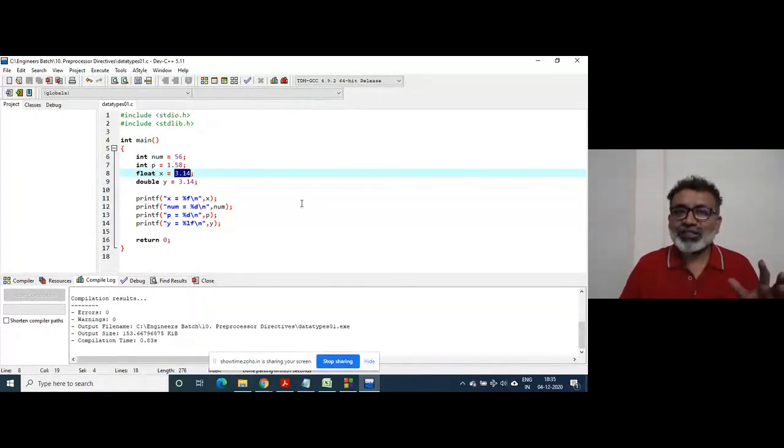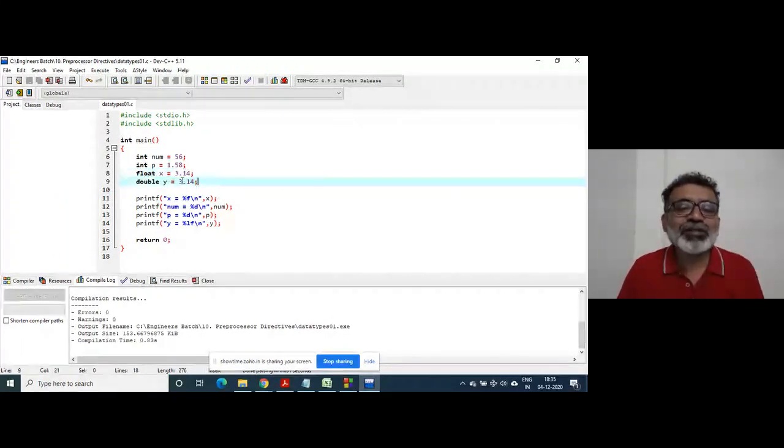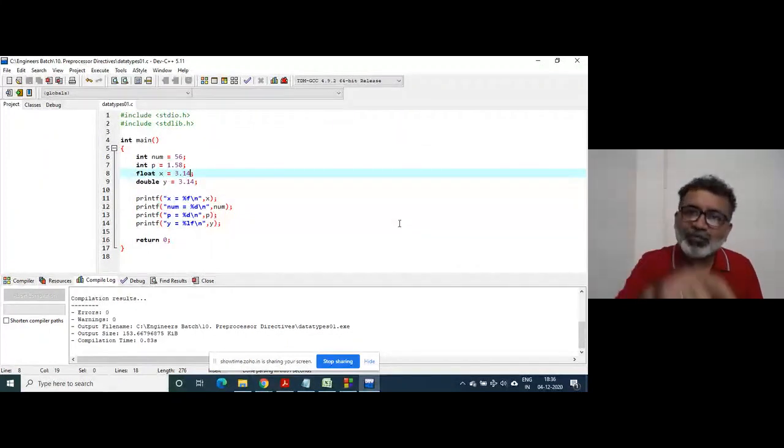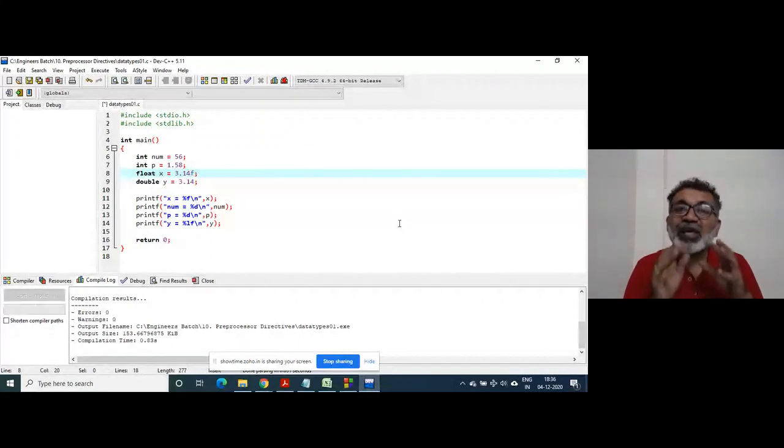So to avoid this, good programming practice is, whenever you declare a float variable, to help the compiler. You're telling the compiler, don't consider 3.14 as a double, but consider it as a float. So write the f over there.